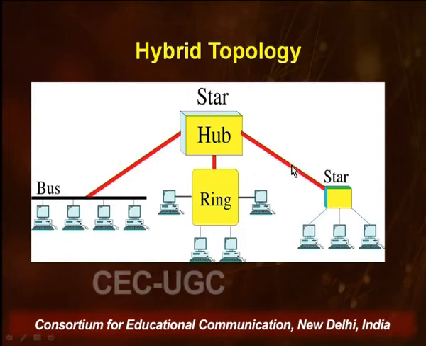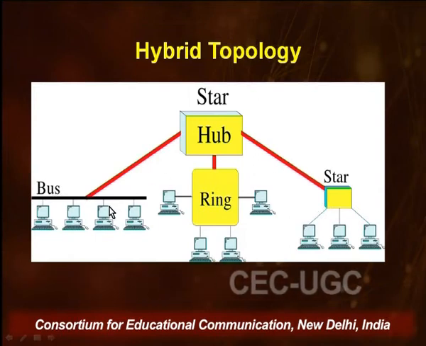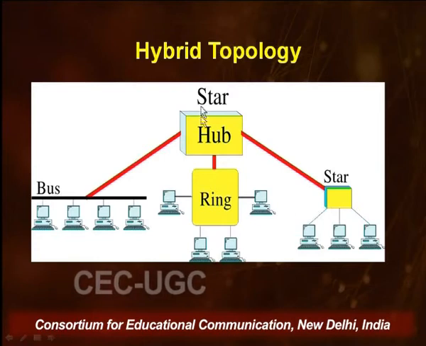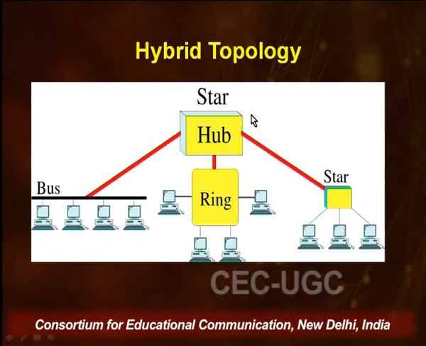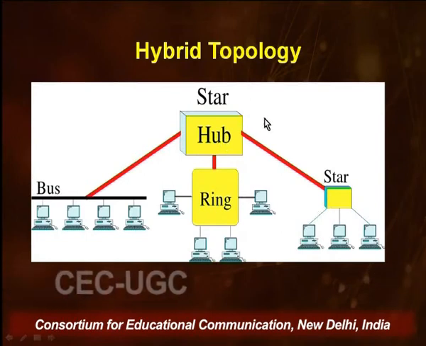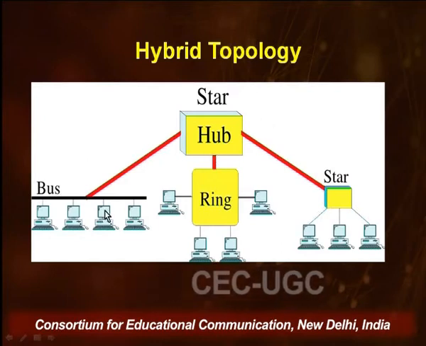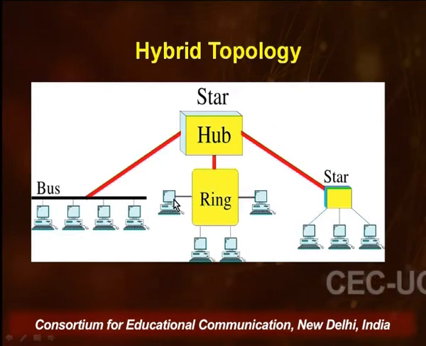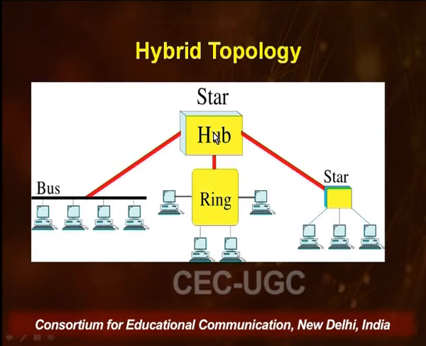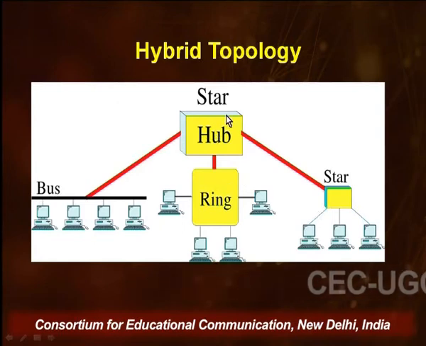The star is supporting, as you can see, a bus topology here, a ring topology here, and another star topology here. And it can support many more topologies depending upon the capability of the hub. If the hub has more ports, it can support more topologies, and they can be a similar kind of combination. You could have more stars, you could have more rings, but since it's a combination of more than one topology, this is called hybrid topology.